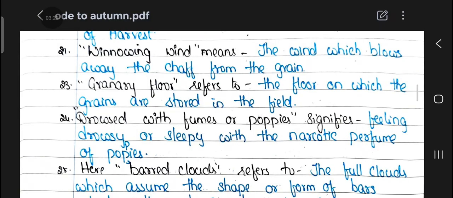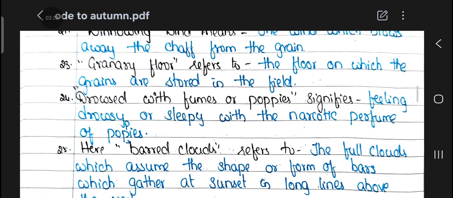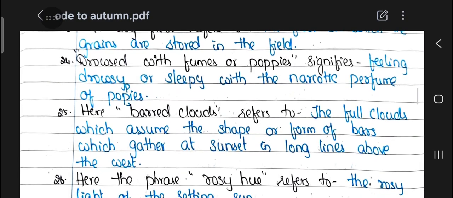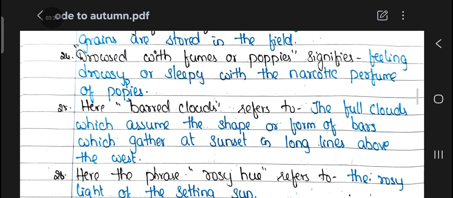21st question: winnowing wind means the wind which blows away the chaff from the grain. 23rd question: granary floor refers to the floor on which the grains are stored in the field. 24th question: drowsed with fumes of poppies signifies feeling drowsy or sleepy with the narcotic perfume of poppies.